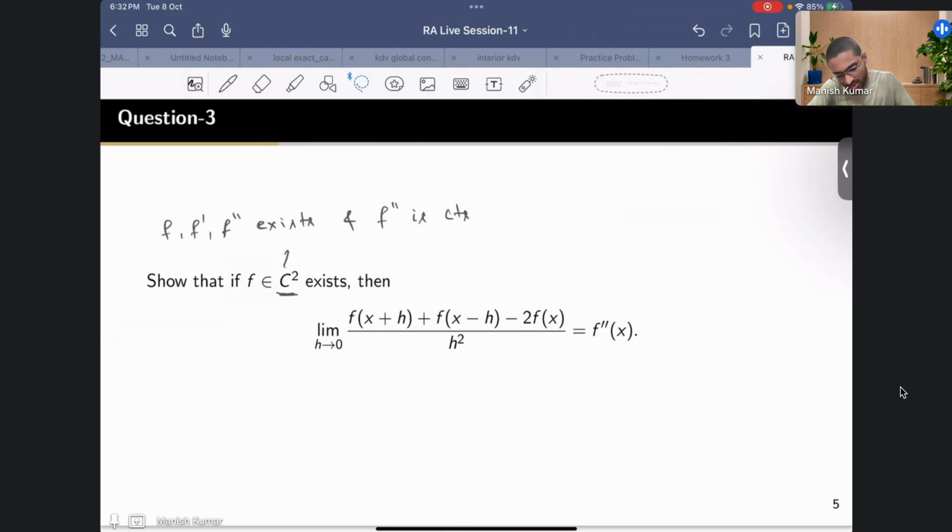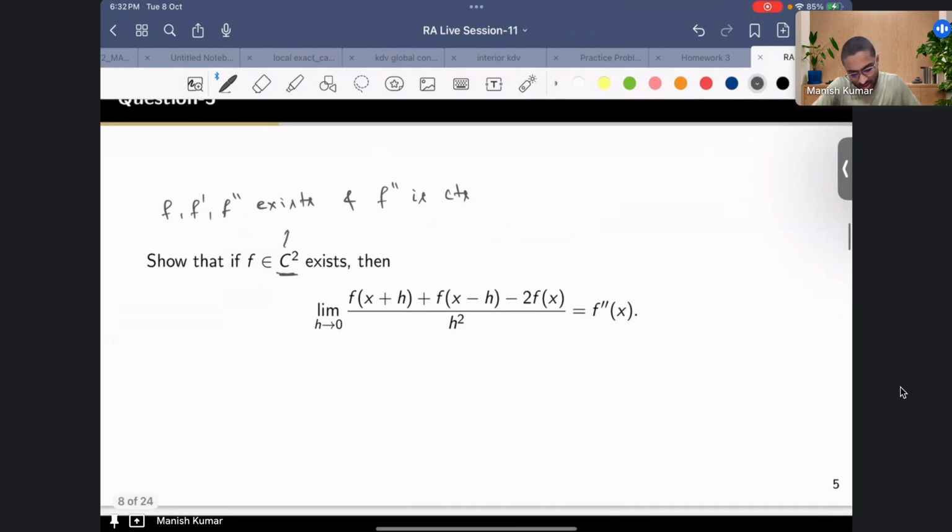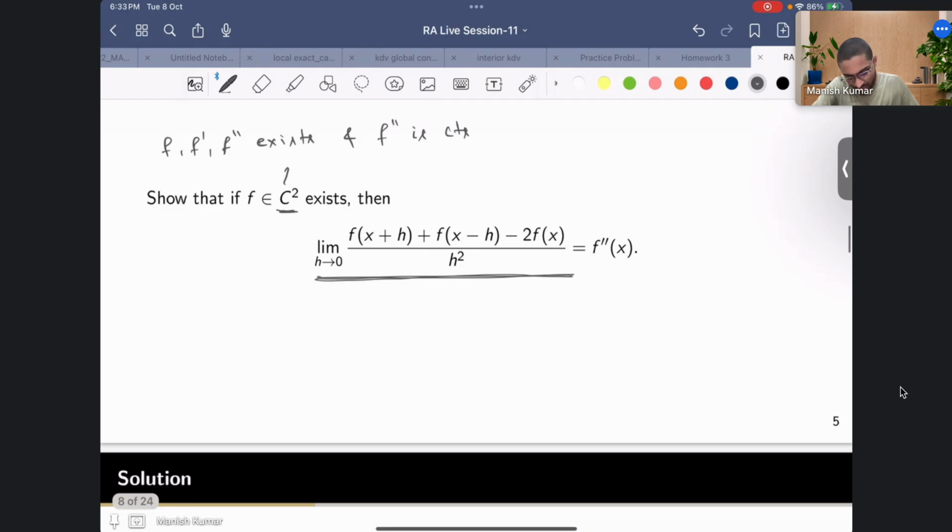The question is that suppose f is a C2 function, then this limit is nothing but the double derivative of f at x. So this is what you have to prove, that if my function is a C2 function, then this limit will be equal to the double derivative. Okay, so now let us try to see how we can prove it.